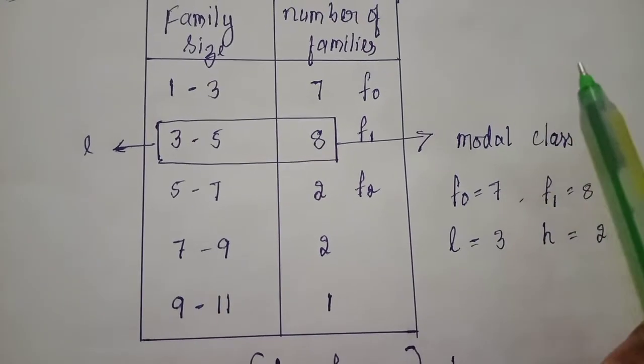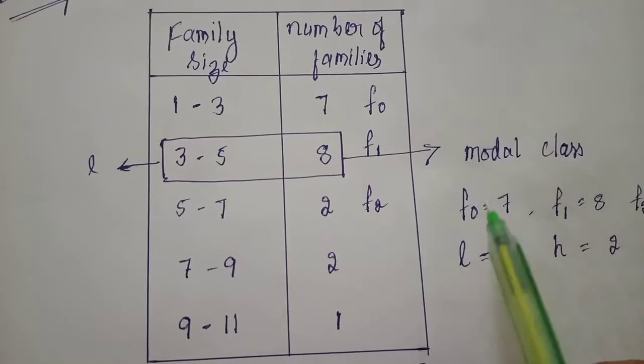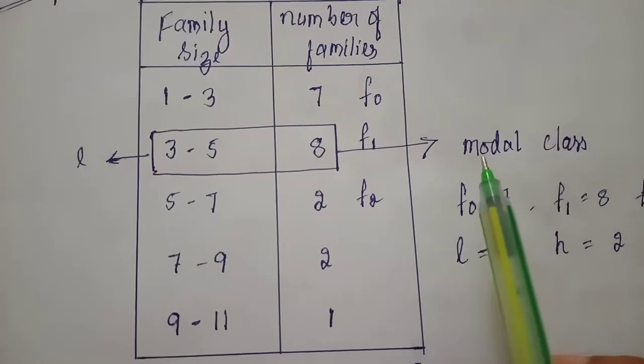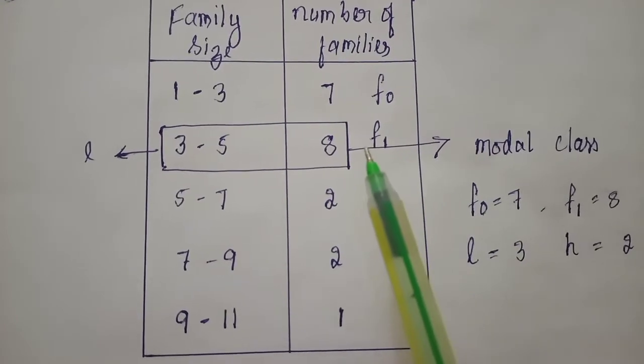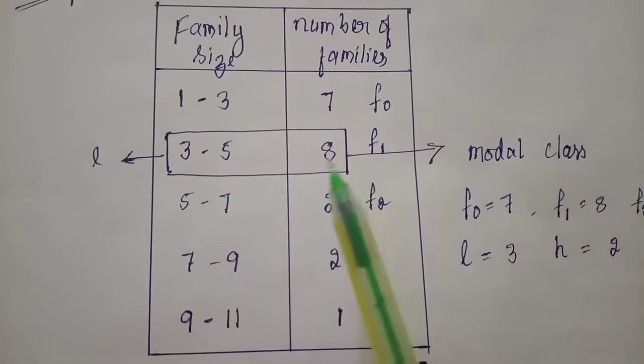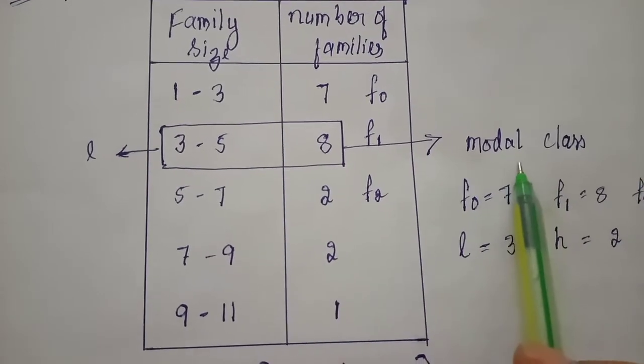So whenever they ask you to find the mode, the first thing is to pick the modal class. How to pick it? Observe the maximum frequency; the class interval with maximum frequency is the modal class.